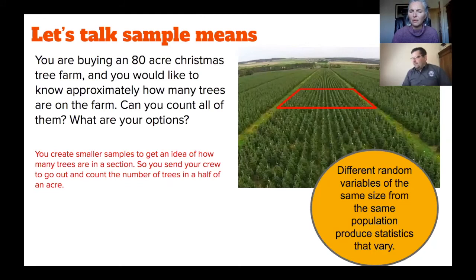And why might we want to do that a couple of times? Why not just use this one plot right here that I drew this trapezoid on? There might be bald spots, pathways where they would drive the tractors up and down the lines. There's probably a source of water on the farm, and maybe a house.